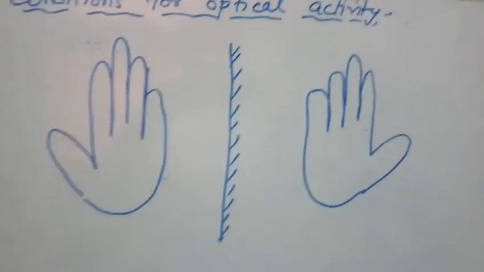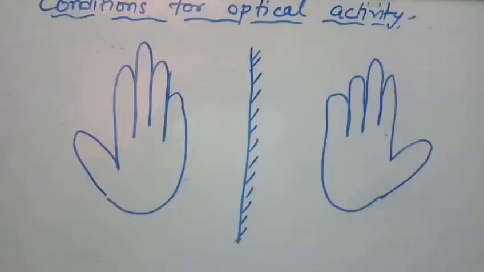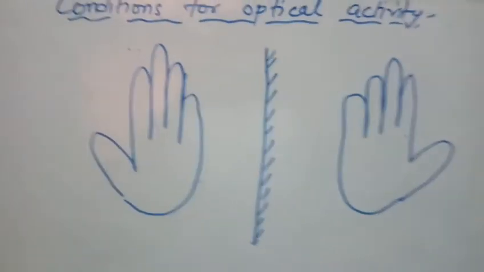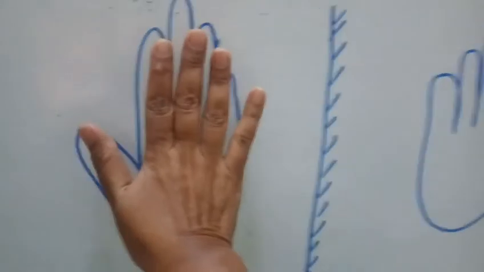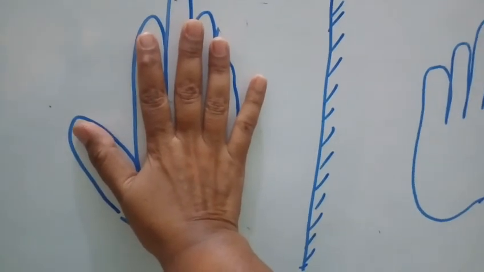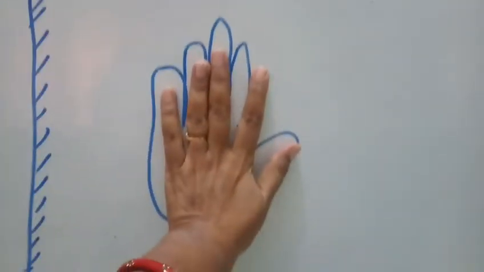Now you know that if you see your left hand in the mirror, its image is just like your right hand. This is my right hand, and the mirror image of this is my left hand, right?